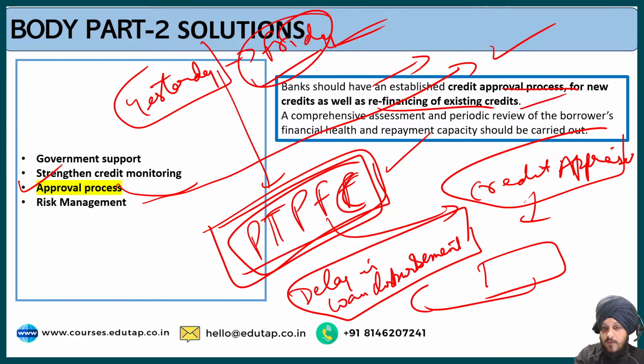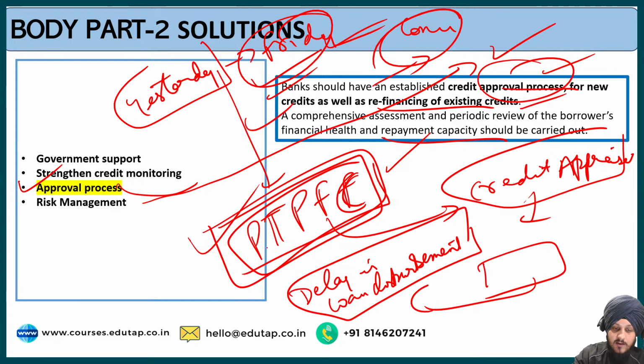They should have a certain mechanism or approval process for these factors also. A comprehensive assessment and periodic review of the borrower's financial health and repayment capacity should be carried out. These are the points that you can write in a very concise manner, and along with that, one line you can write about the public tech platform for frictionless credit, which is an innovative solution with respect to the NPAs and for the easy loan approval process.